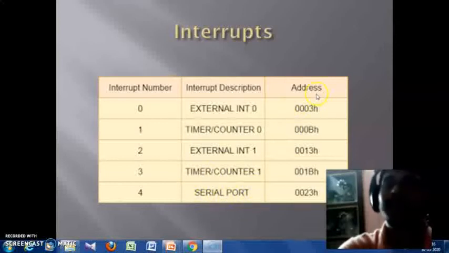Here we have the vectored addresses of these particular interrupts. For external interrupt 0, 0003H. For timer counter 0, that is 000BH. For external interrupt 1, that is 0013H. Timer counter 1, that is 001BH, and serial port 0023H.